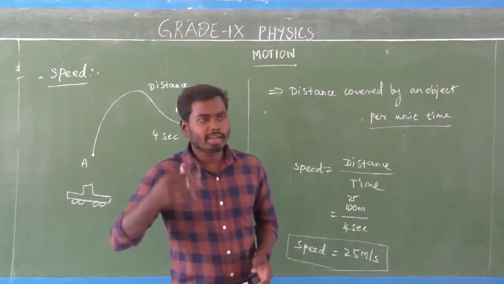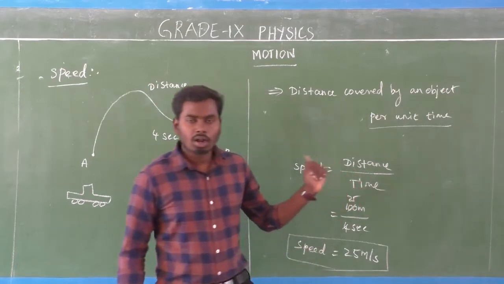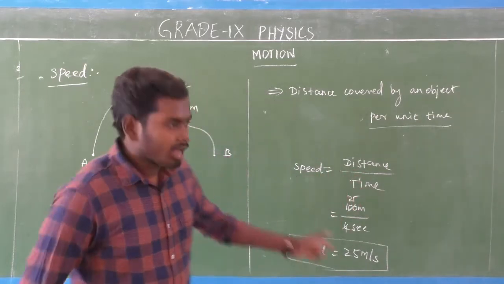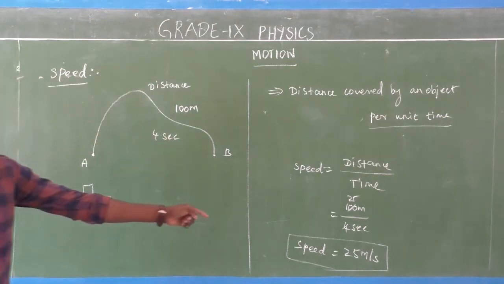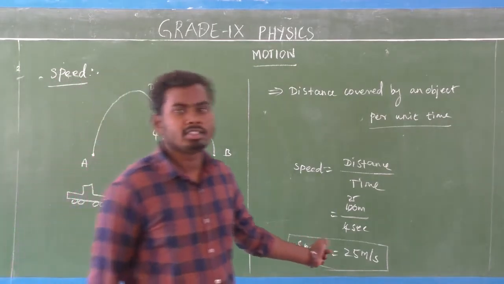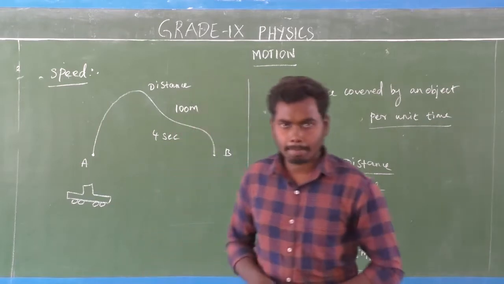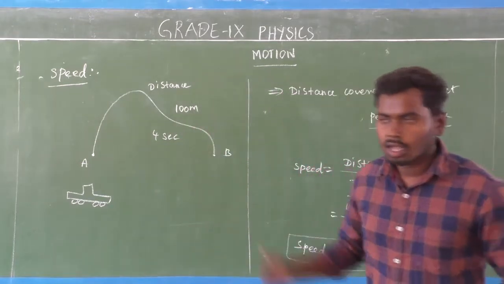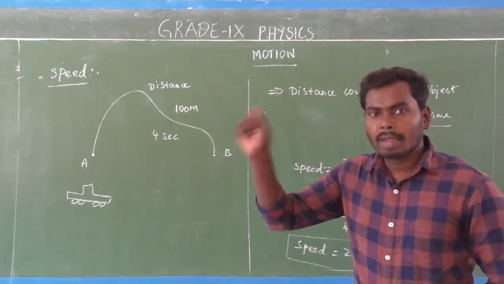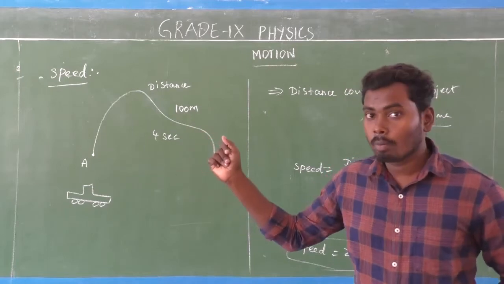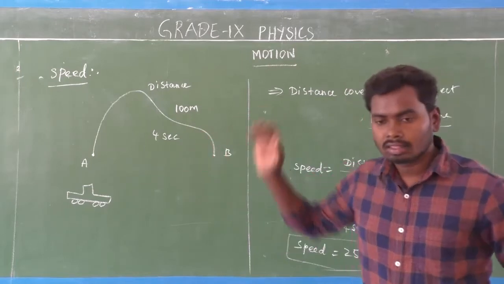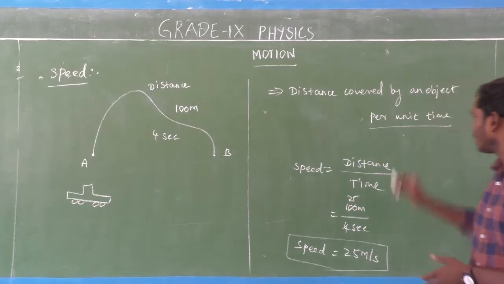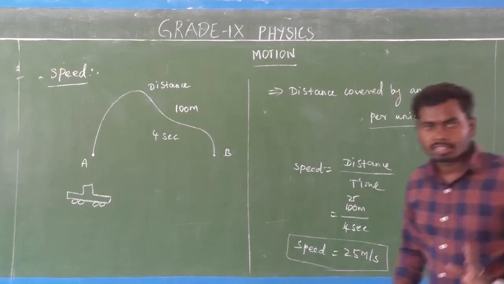Mathematically we can write speed is equal to distance divided by time. Here the speed of the car is 25 meters per second, which means the car covers 25 meters per second. That is the speed of that car, per unit time, that is per second.